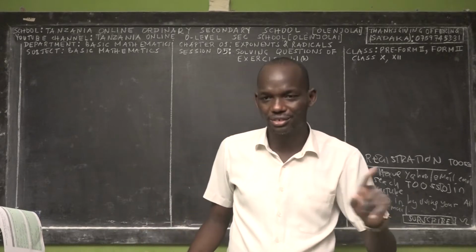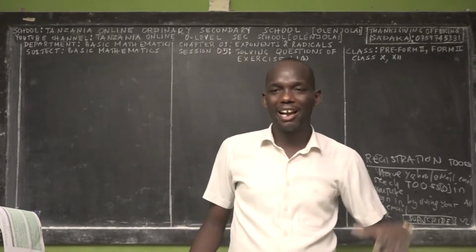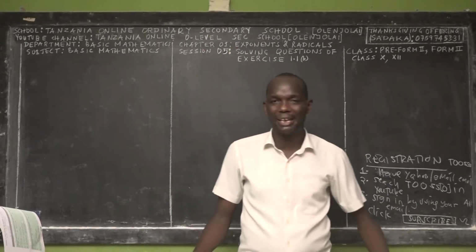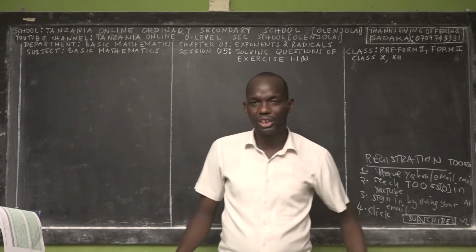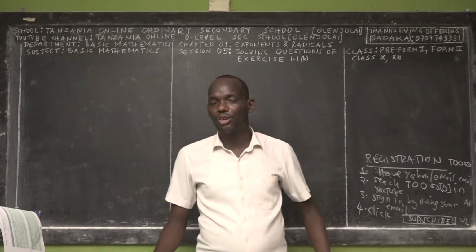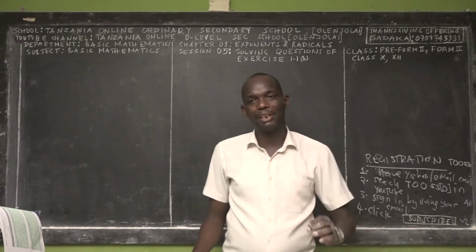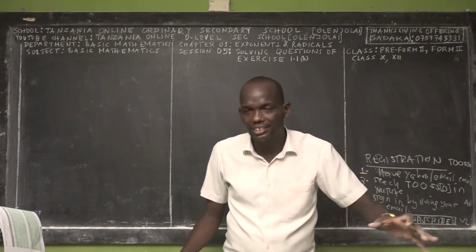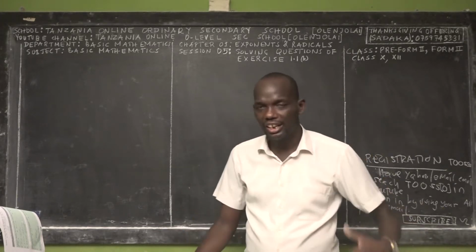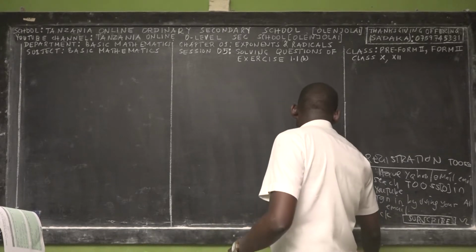I'm a teacher of an online school, right? So it means that we have departments also: departments of basic mathematics, departments of physics, departments of chemistry, and so on. So we have about 30 different departments. And there's a way we organize our channel that we'll talk about later when we proceed.